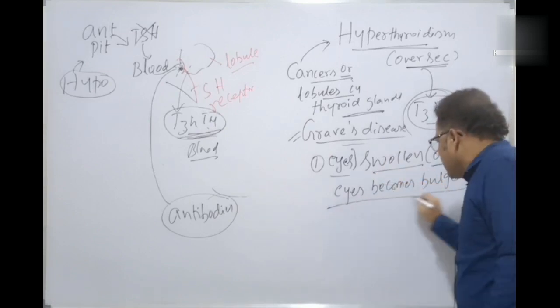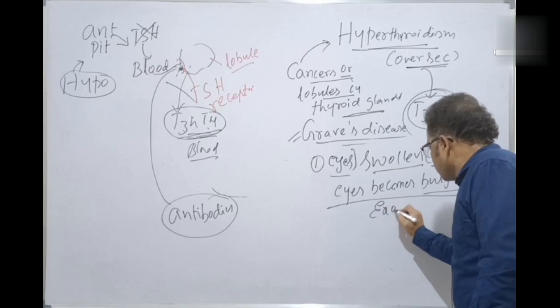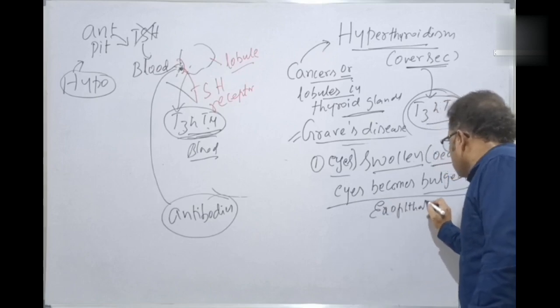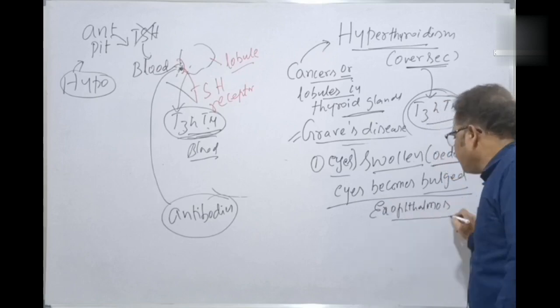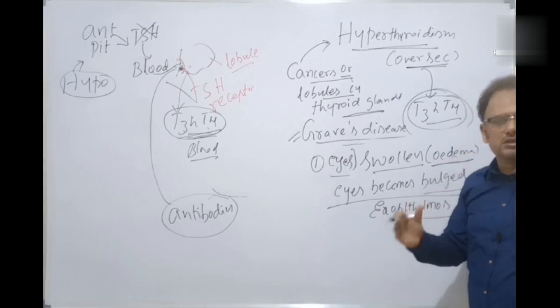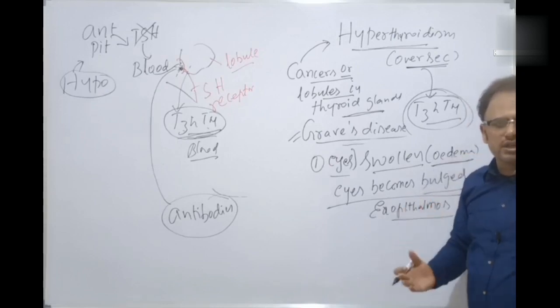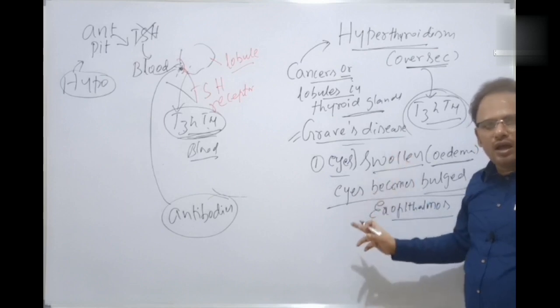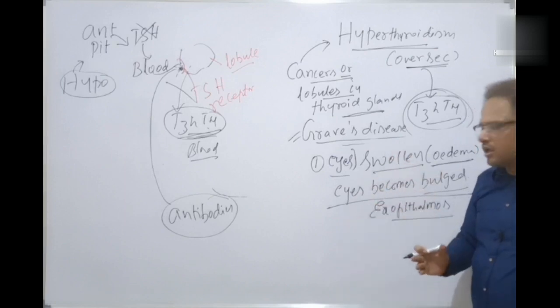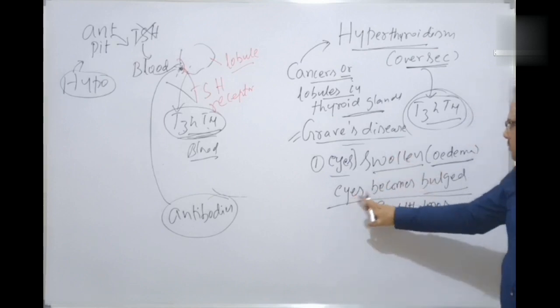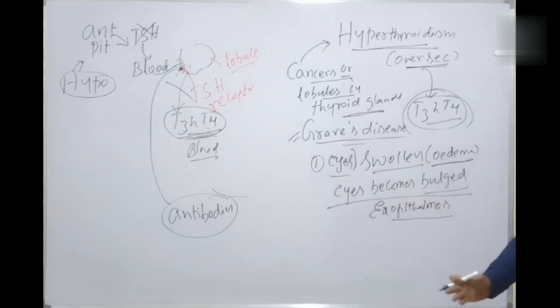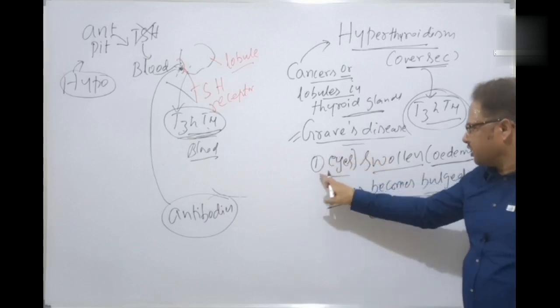What is this called? Exophthalmos. What is ophthalmo? Eyes. Ophthalmology, the eye specialist. Anything ophthalmo means related with the eyes. Exophthalmos. Why? Because the eyes become bulged, swollen. Okay, that is one of the first manifestations here.